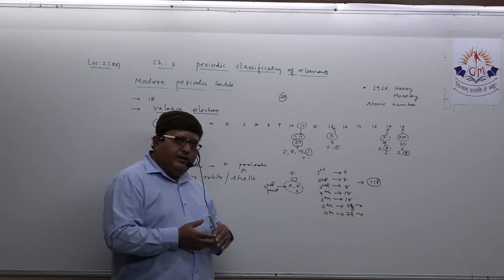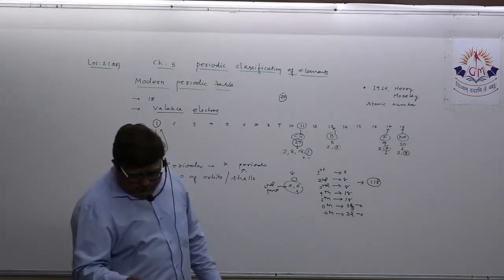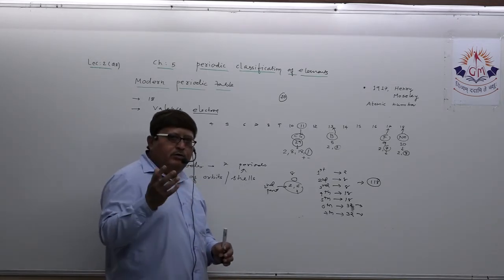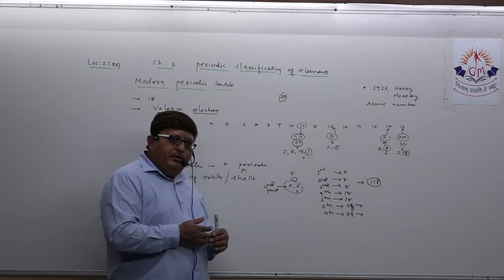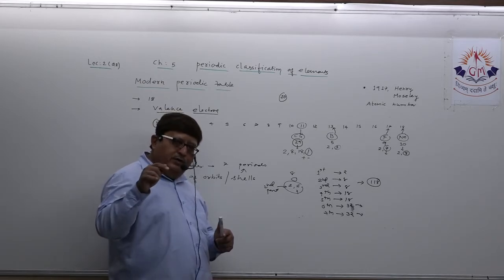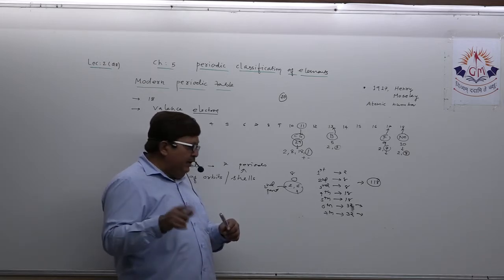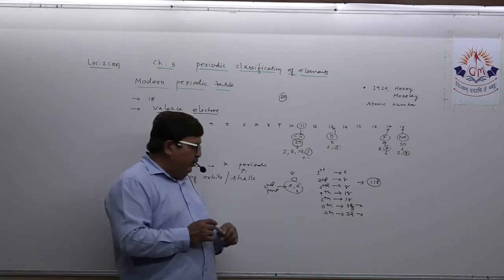They are called actinoids. Read the names of some of the elements: thorium, uranium. You all know they are radioactive elements. And actually, actinoids belong to period number 7 and lanthanoids belong to period number 6.